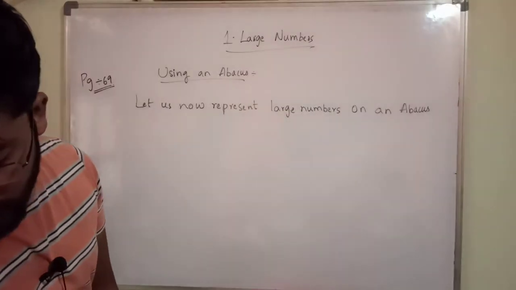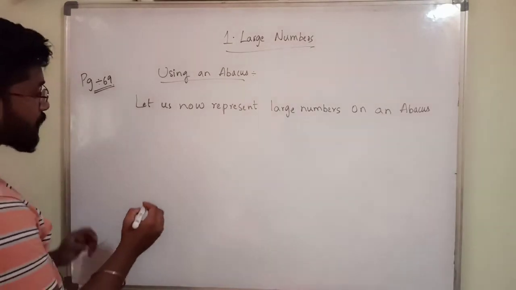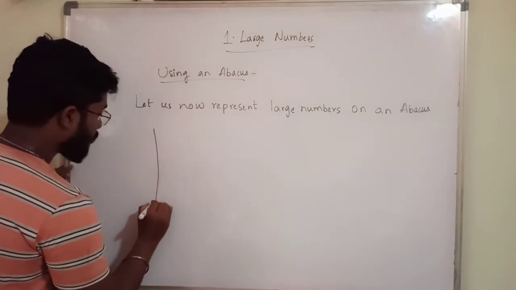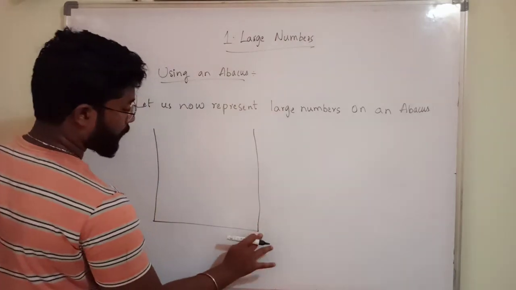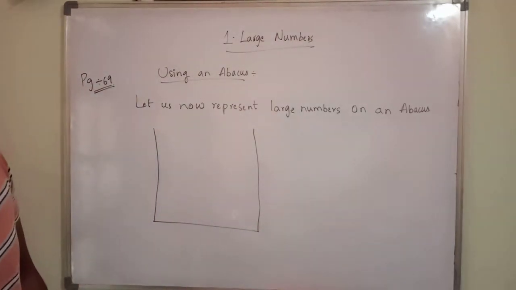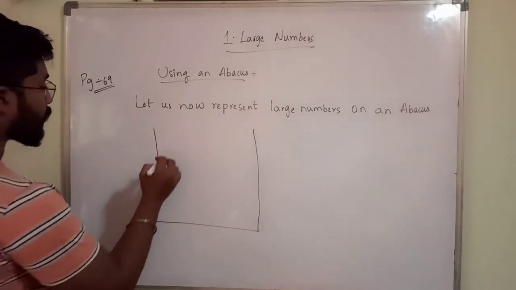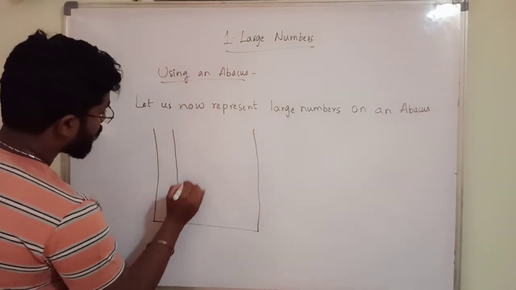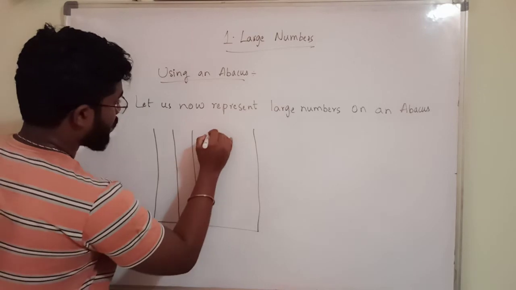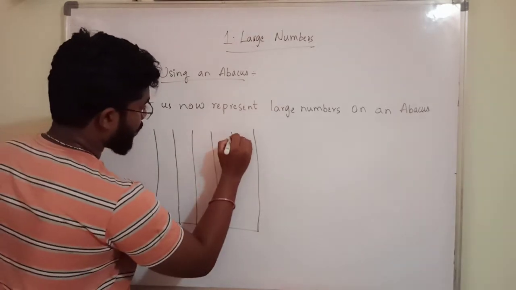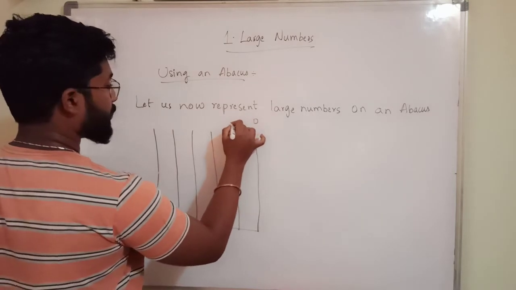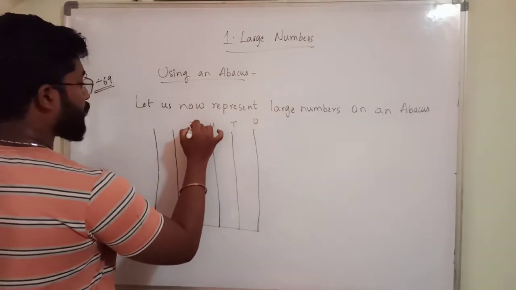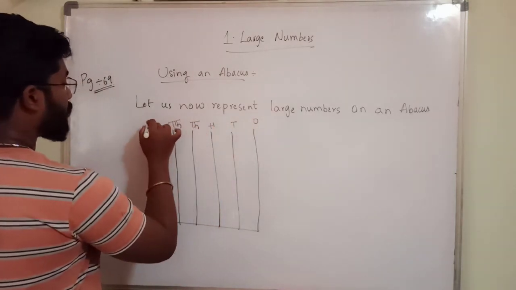Okay. So first, he has given an abacus. How many rods are there in that? 1, 2, 3, 4, 5, 6. 6 rods, meaning ones place, tens place, hundreds place, thousands, 10,000s, lakhs.